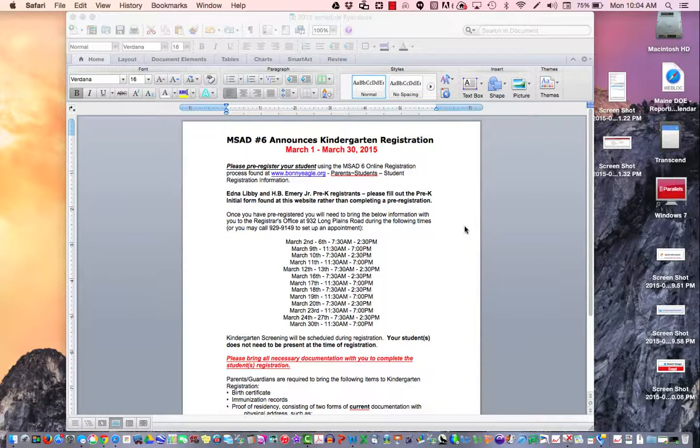Kindergarten registrations will be held from March 1st to March 30th at 932 Long Plains Road in Buxton. If you GPS this location, please GPS 912 Long Plains Road in Buxton, just so that it gets you to the right building. We are located in the former Samuel Hanson School building. It is located at the end of the new Buxton Center Elementary School driveway.